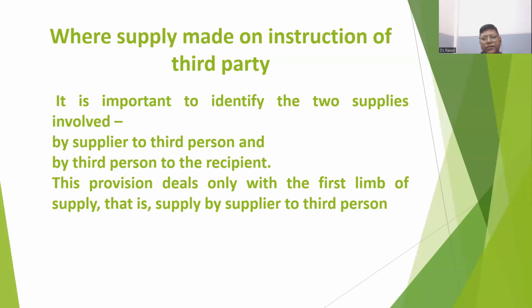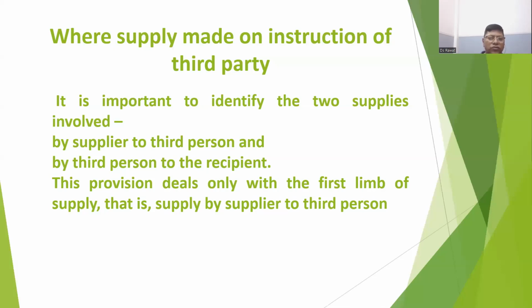What will happen in this case? Mumbai supplier will make the bill of IGST to Delhi X party, which is the instructor, and then X party will make another bill to Y person, which is also in Delhi, as an intrastate sale.